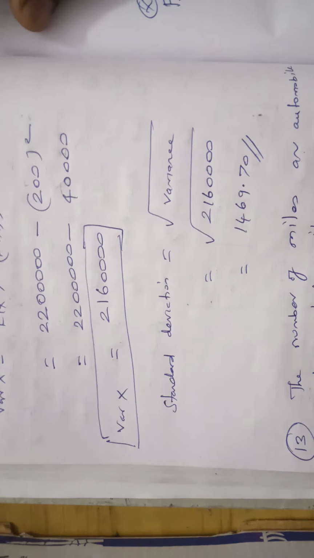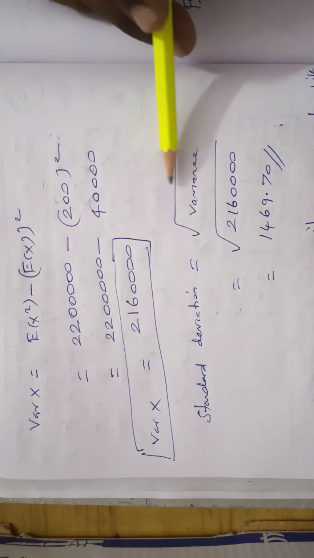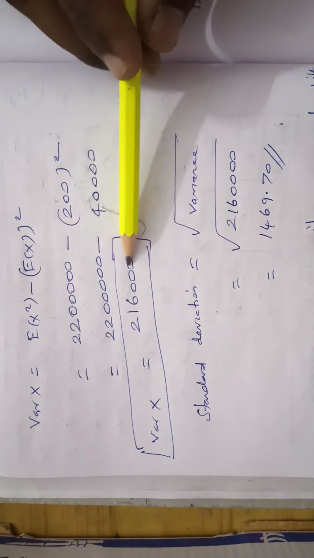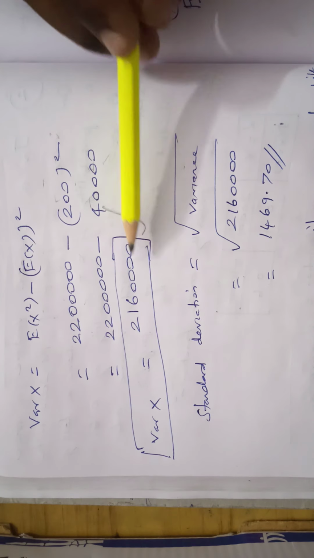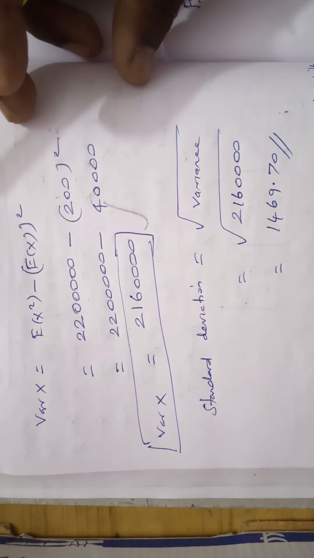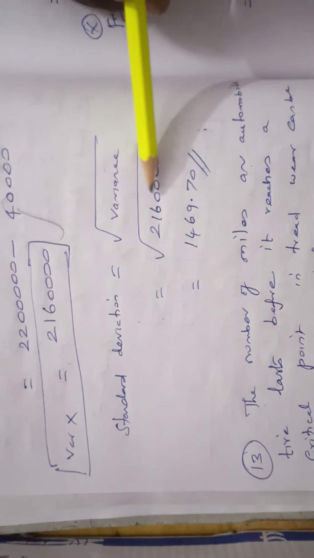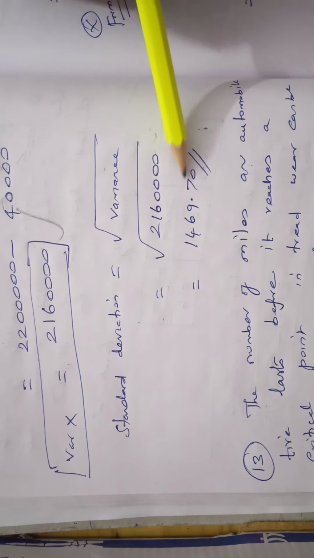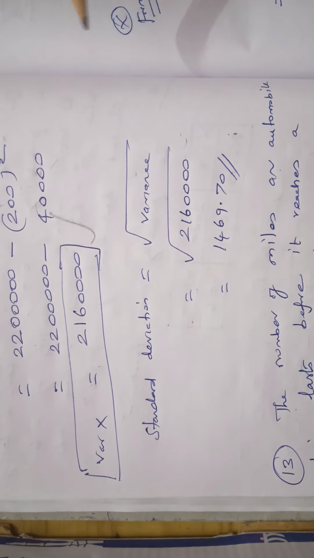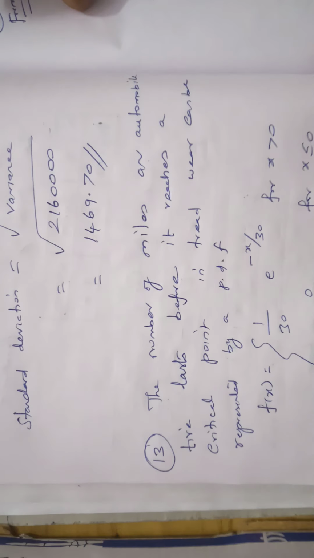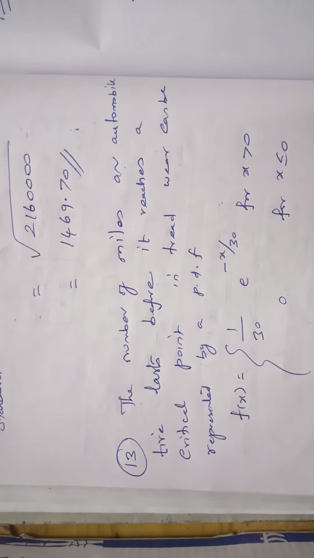The standard deviation formula is square root of variance. So the square root of 21 lakhs 60,000 is 1469.70. Hence the problem is done.